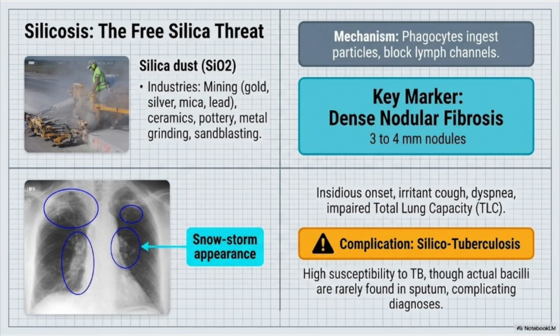Patients with silicosis commonly present with progressive breathlessness, persistent cough, chest pain, and reduced exercise tolerance. Chest radiographs typically show multiple nodular opacities, giving a snowstorm appearance. One important complication is silicotuberculosis because tuberculosis occurs much more frequently among patients with silicosis than in the general population. Since fibrosis cannot be reversed, early prevention and dust control are extremely important.